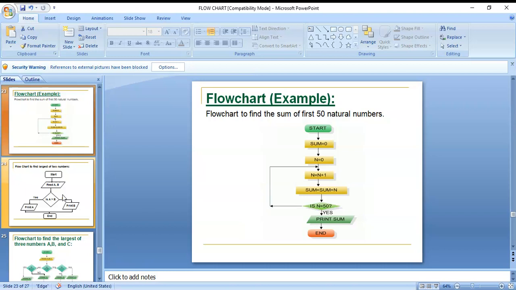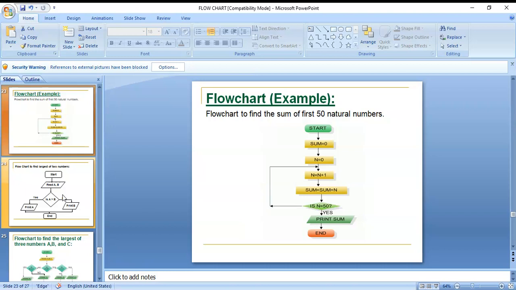1 plus 2, 3. Okay, is 3 equal to 50? No, go back, and n is equal to previous n value, what? 2. And now 2 plus 1, 3. Okay, 3. Next, previous sum value, what? 3. 3 plus now n value also 3. 3 plus 3, 6. Is 6 equal to 50? No. That's why go back. Like that, 50 times it is repeated. After that n value becomes 50. 50 is equal to 50. Okay, then print the sum value, and end is there. Okay, that is the process of finding the sum of 50 natural numbers.